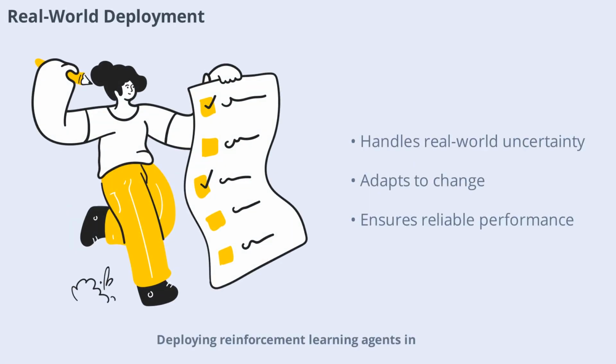Deploying reinforcement learning agents in the real world presents unique challenges. Agents must handle uncertainty, adapt to changing environments, and interact safely with humans and other systems. Testing and validation are crucial to ensure reliable performance. As reinforcement learning continues to advance, more applications are emerging in industries like manufacturing, transportation, and customer service.